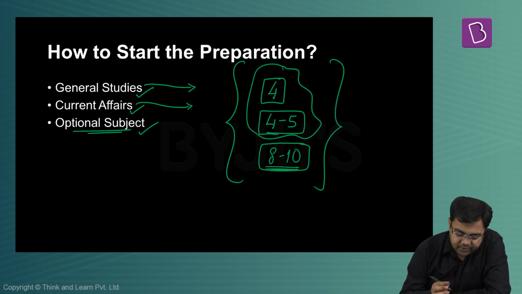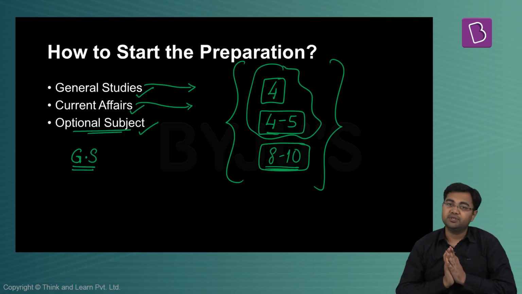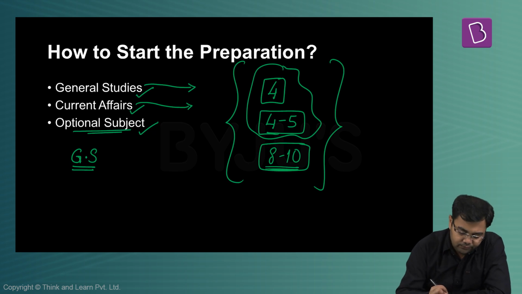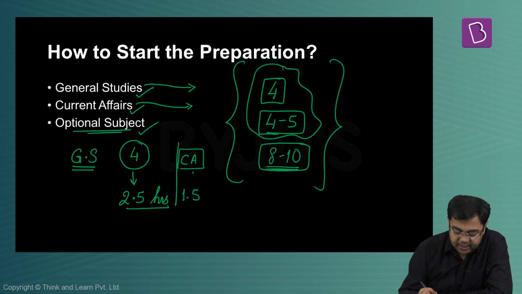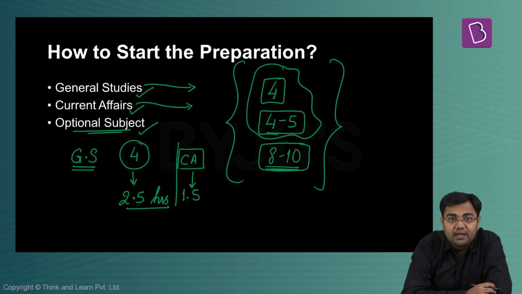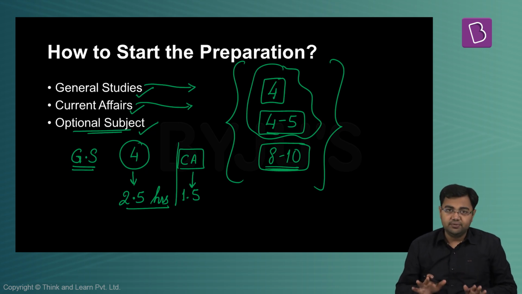You always have to understand that general studies, or short form GS, takes the most amount of time of your preparation. So let's say you have 4 hours of time. In 4 hours, I would always want you to give at least 2.5 hours to general studies, and the rest of the time has to be given to current affairs. So current affairs will take 1.5 hours and general studies will take 2.5 hours. This could be an ideal division.